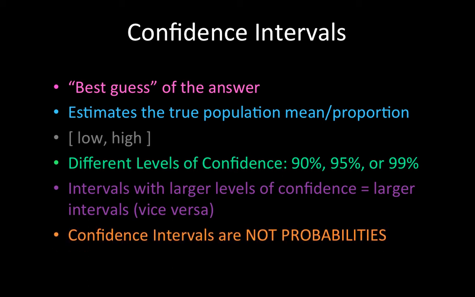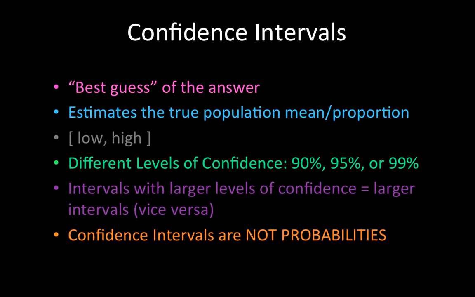Lastly, it is important to remember that intervals are not probabilities. Being confident does not mean being probable. For example, if our level of confidence is 95%, that does not mean that there is a 95% chance that the true population mean or proportion falls within the interval, because that implies that finding these intervals involves a random phenomenon, but these calculations are not random.